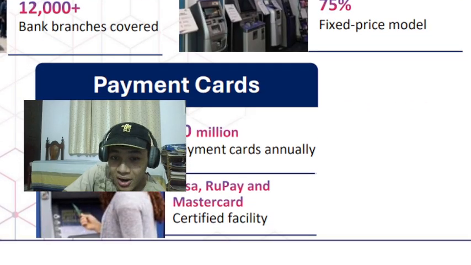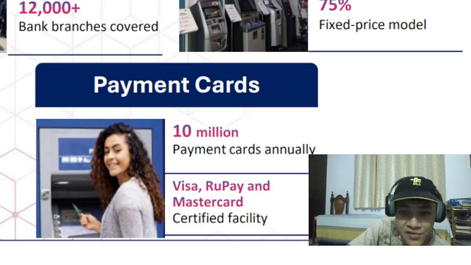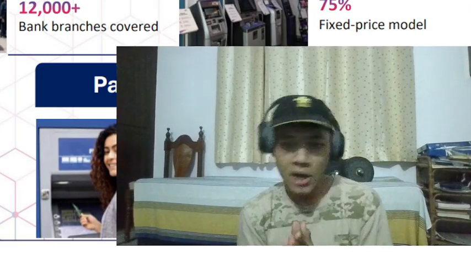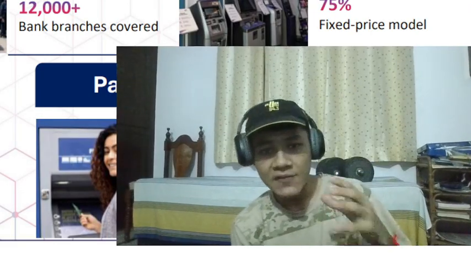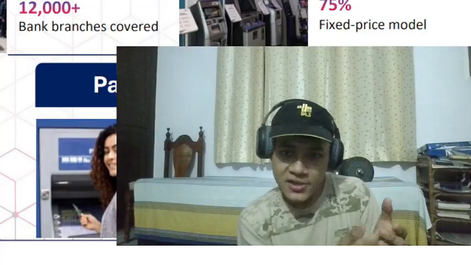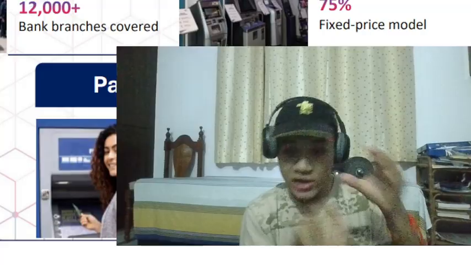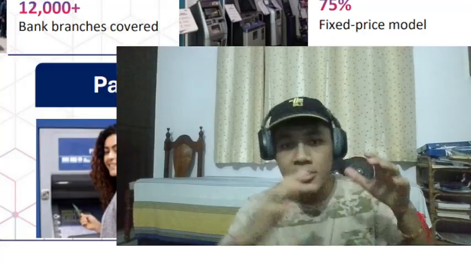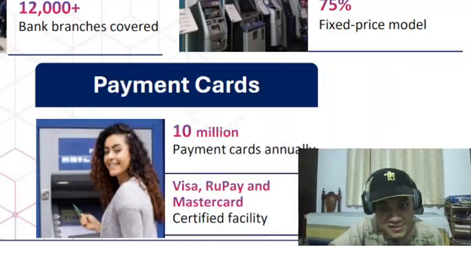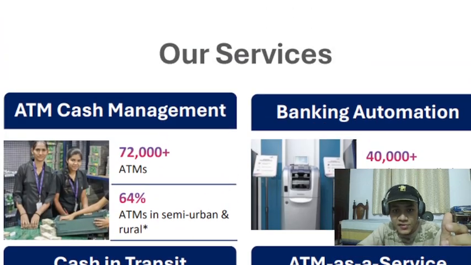Then we have payment cards. This is a very simple business to explain, I think. Any card like Visa, RuPay, MasterCard, debit card, credit card, right? It will have information printed on it, right? Your credit details, your name, and all that. To provide that service, to have your information printed on the card, that's also done by CMS. That's an additional service it provides. So these were some of its services.